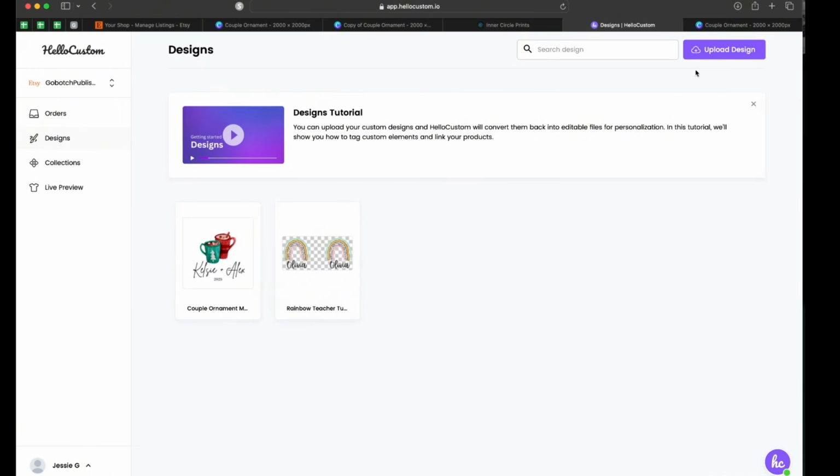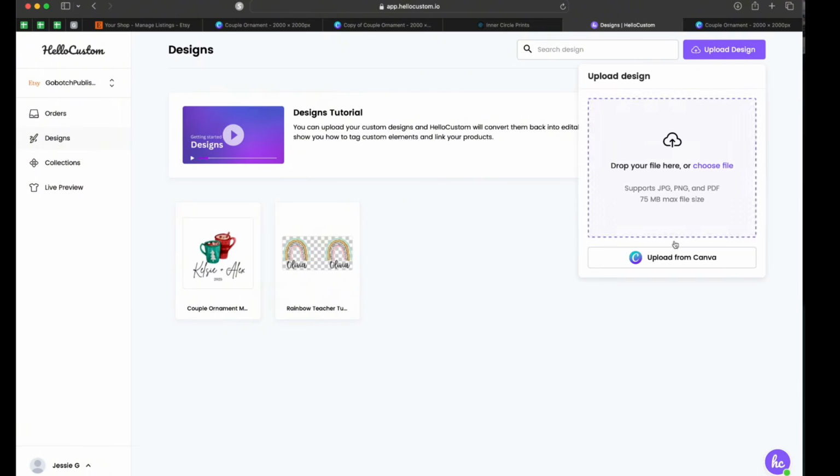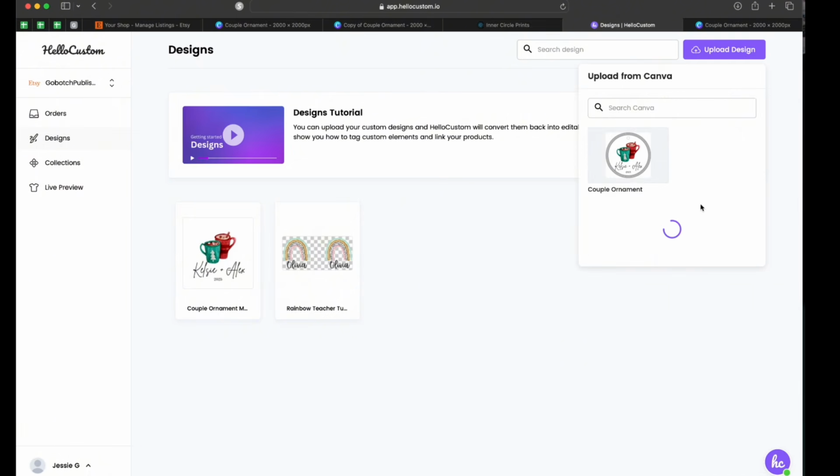And then I would create a new design for the second one. It's going to populate with my tree artwork. I'm going to click on it, do everything that I just did, assign the separate SKU that I would have over here in Etsy, and hook that one up.